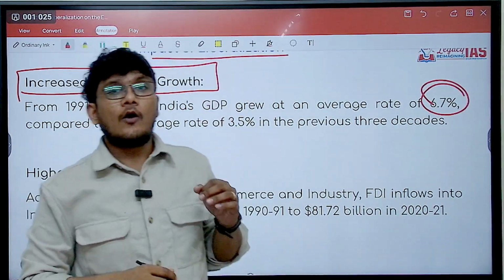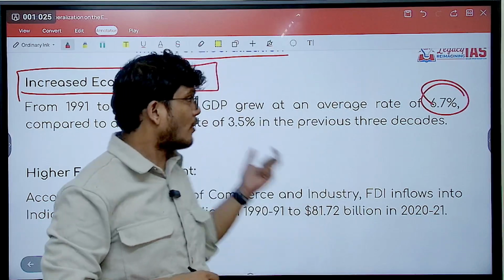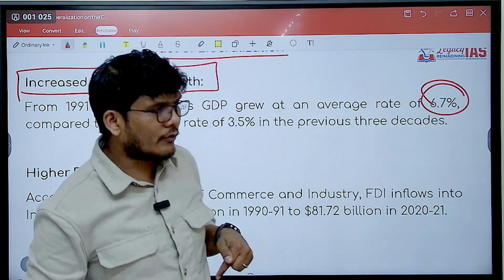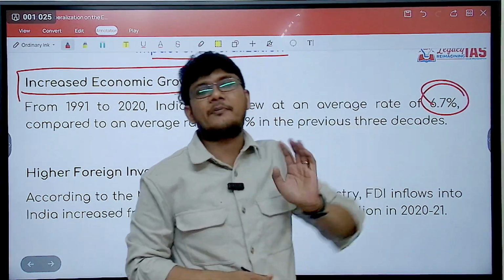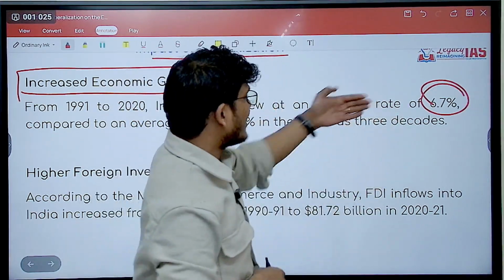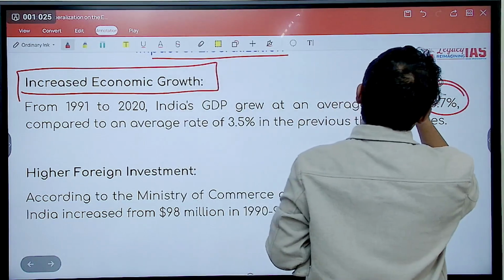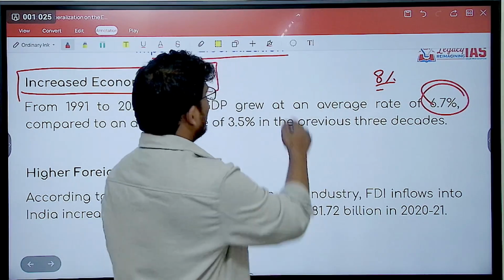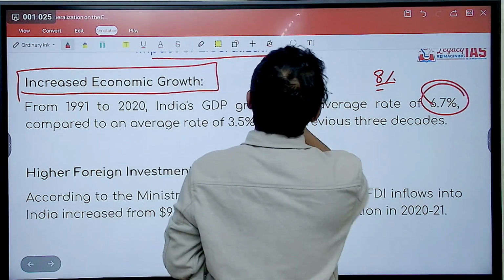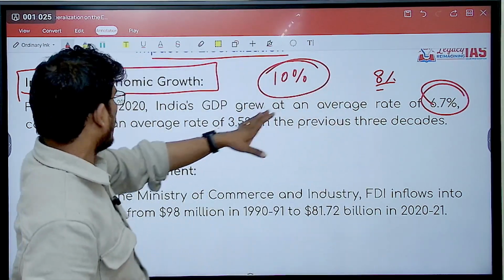That is quite a high growth rate when you are averaging out. You know what India's growth rate is right now? 6.4%. So here the average itself is higher than our present growth rate, because the economy at certain times has grown at 8% plus as well, which is a good growth number. We do want to aspire for double digit growth, but this is also quite good.